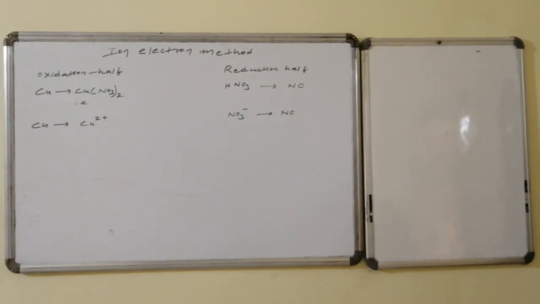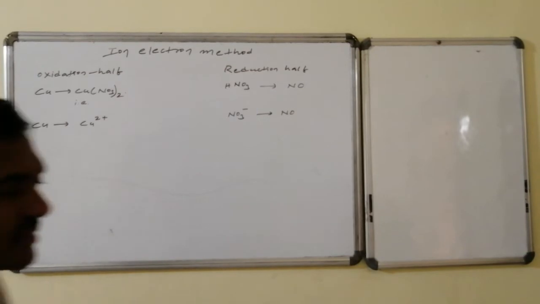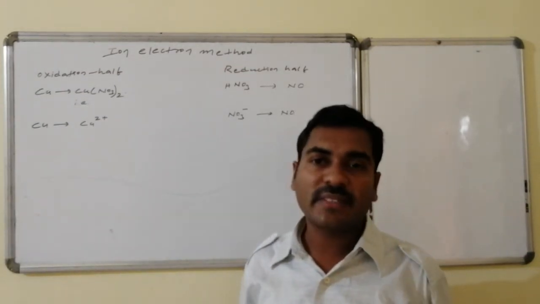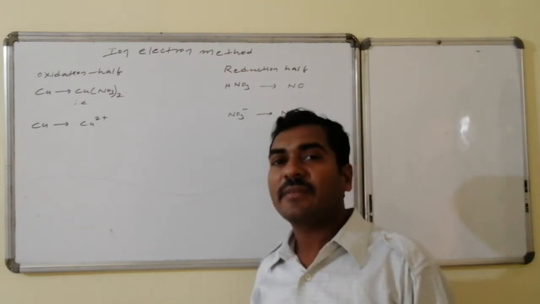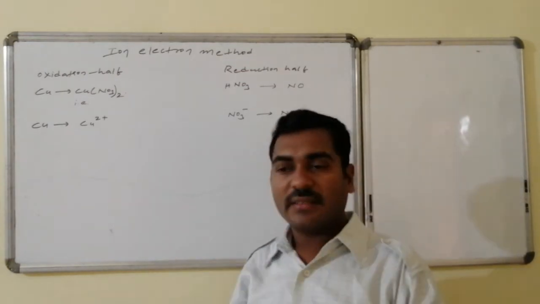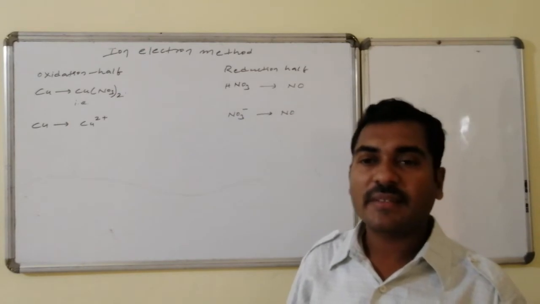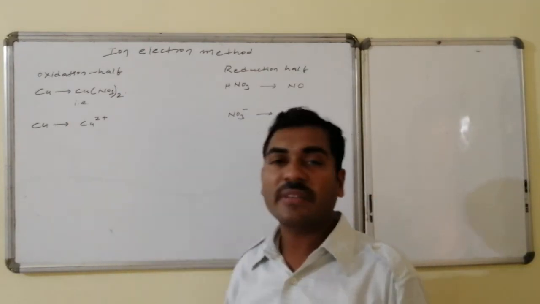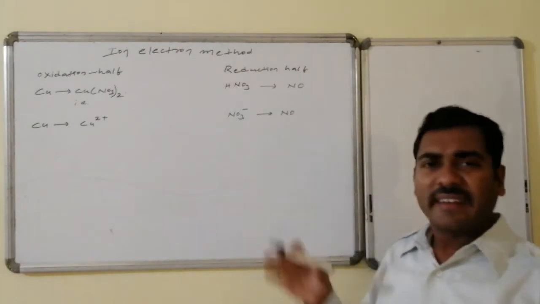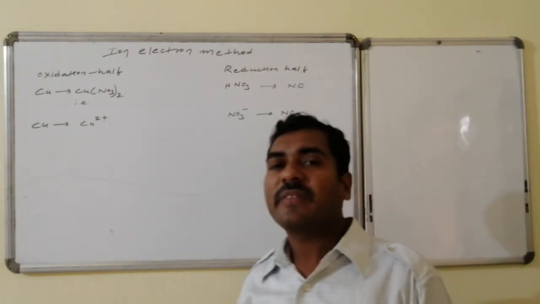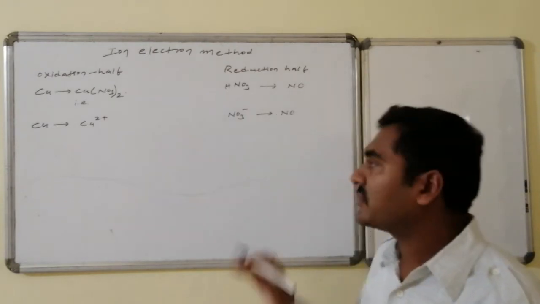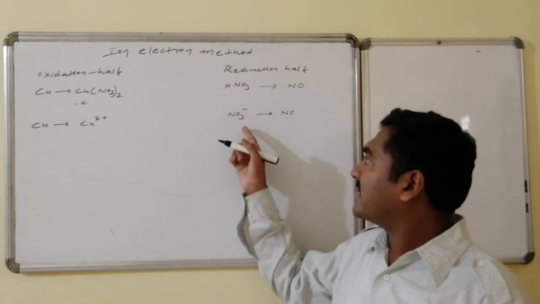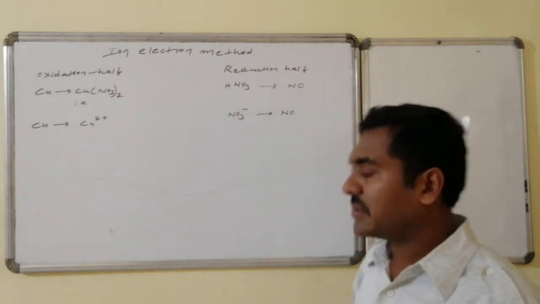Now the oxidation half and the reduction half: copper is converted to copper nitrate. Copper nitrate is an ionic species. In this, copper is present as copper 2+ and nitrate is the anionic portion. The minimum ionic form that is simple for balancing is copper converted to copper 2+. Whereas nitric acid is present in the form of H+ and NO3-, that is HNO3 is converted to NO, a completely neutral covalent species, that is NO3- anion is converted to NO.